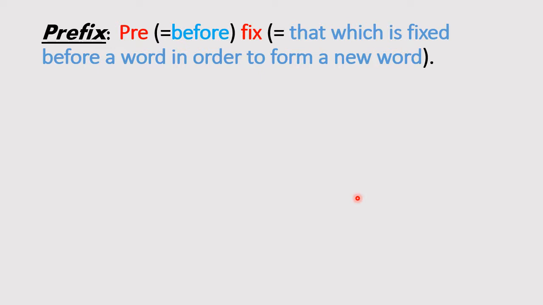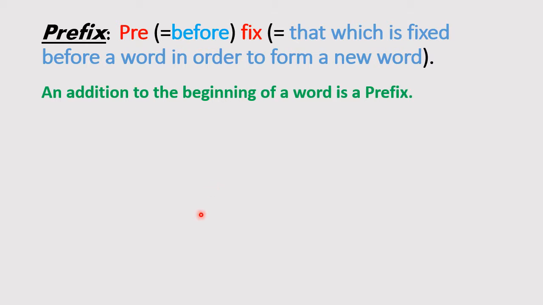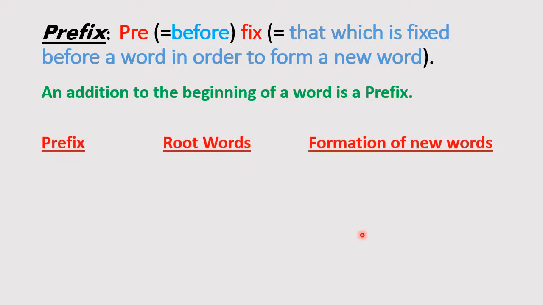Now see the definition of prefix. An addition to the beginning of a word is a prefix. Example: here I am showing three parts: prefix, root words, formation of new words.